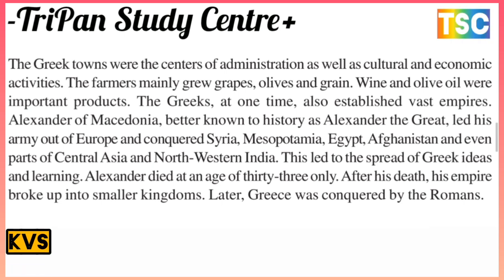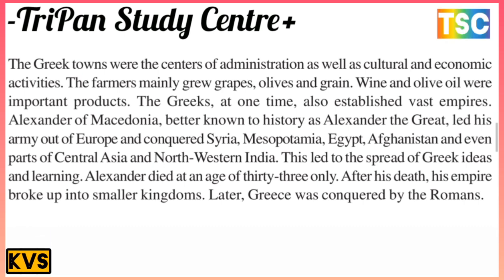The Greeks at one time also established an empire. Alexander of Macedonia, better known to history as Alexander the Great, led his army out of Europe and conquered Syria, Mesopotamia, Egypt, Afghanistan, even parts of Central Asia and northwestern India.